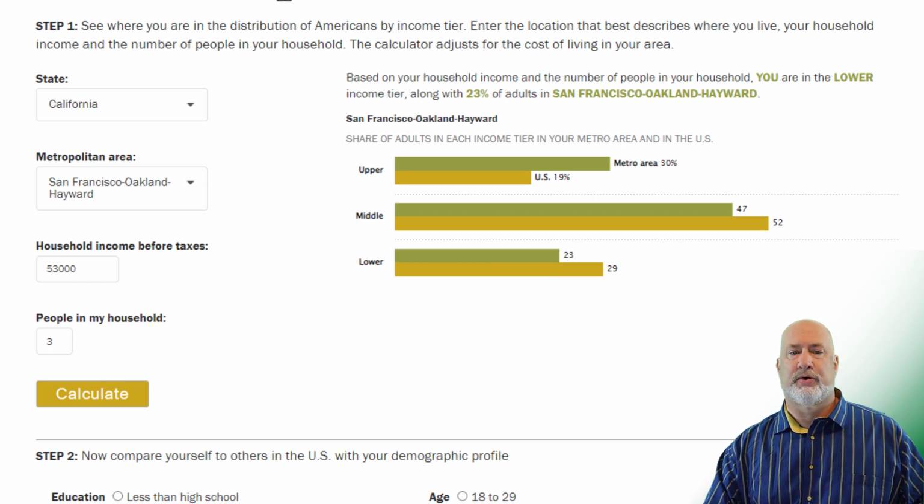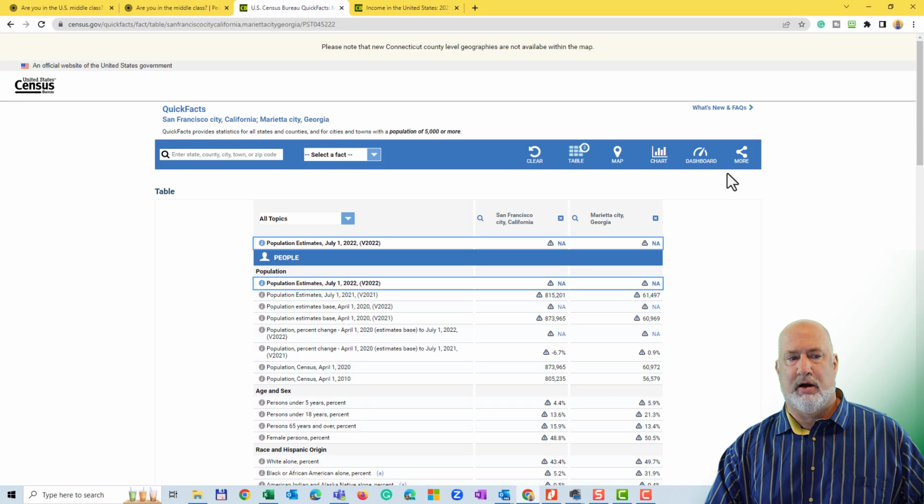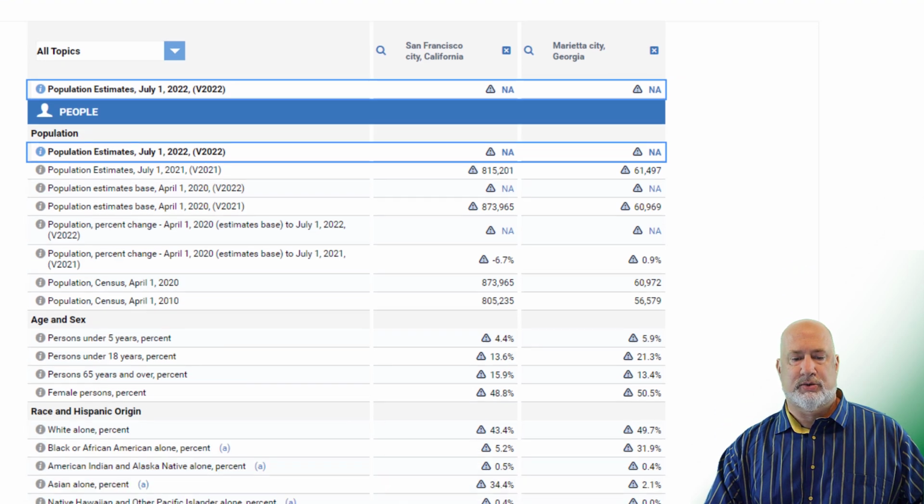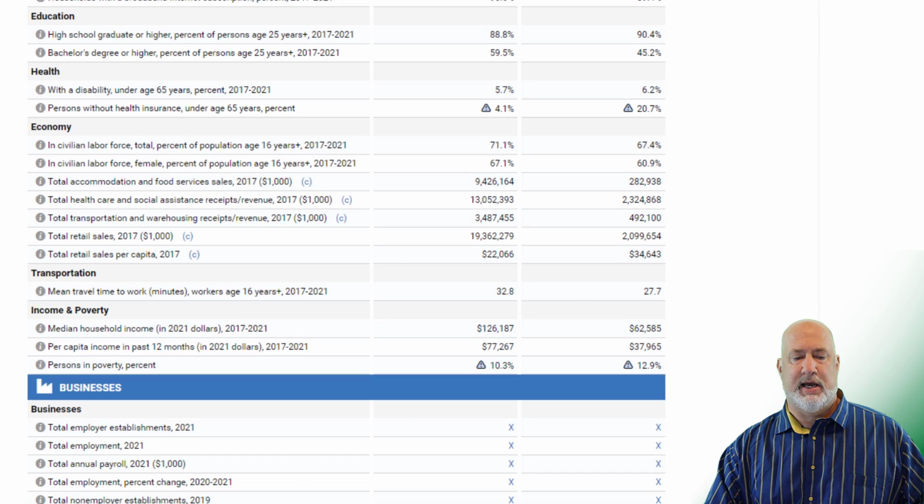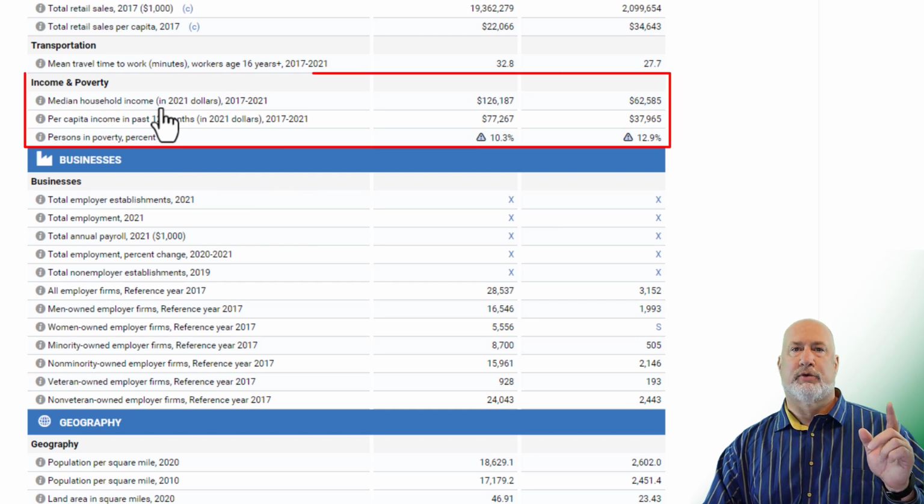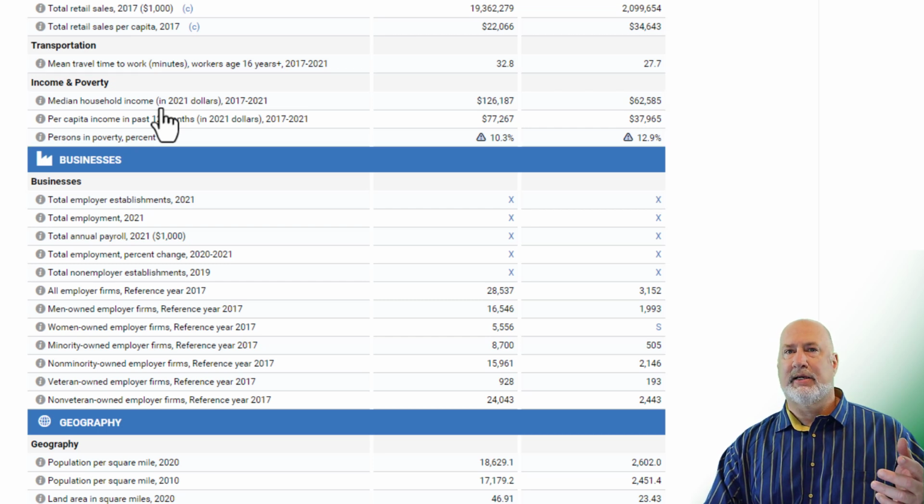So just in case you're wondering, back to the US Census Bureau, because I was playing around in here, all the way to the top, US Census Bureau. I put in my city over on the right. I put in San Francisco next to it. I scrolled down, so I was trying to figure this out. And there we go. We have a section for income, and there's your median household income in 2021. For San Francisco it is $126,000, and for where I live it is $62,000.